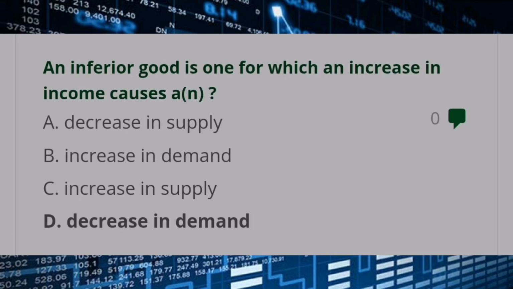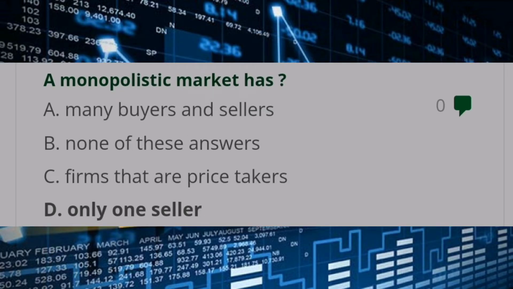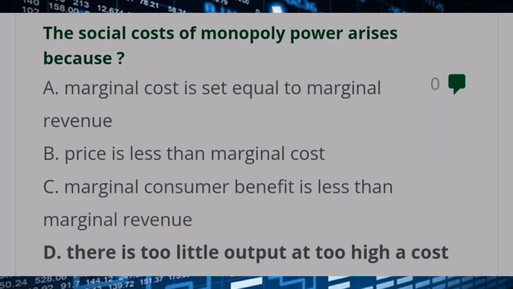An inferior good is one for which an increase in income causes an answer D, decrease in demand. A monopolistic market has answer D, only one seller. The social cost of monopoly power arises because answer D, there is too little output at too high a cost.